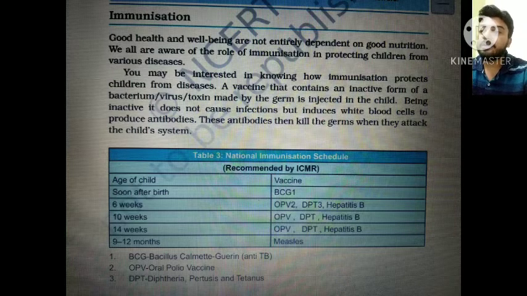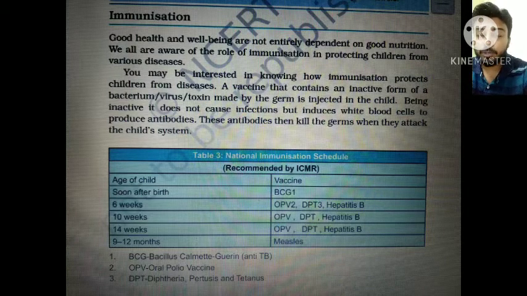Now, the national immunization schedule. There is a chart which you can see, given by the Indian Council of Medical Research. In one column it gives the different age groups, and on the other side the different vaccines. Soon after birth, BCG is given.